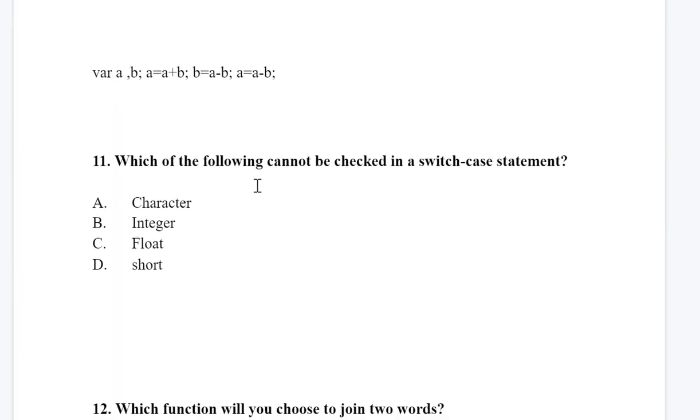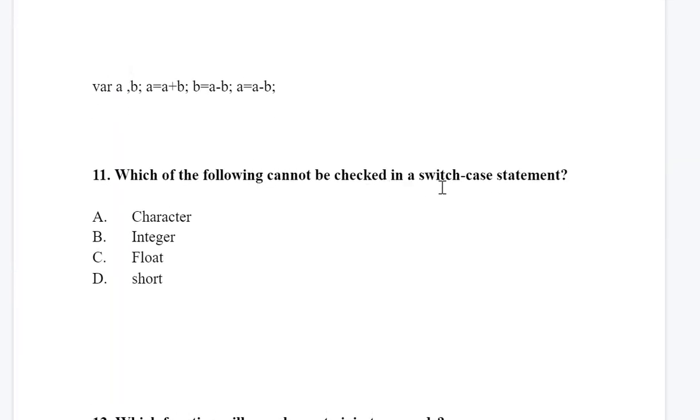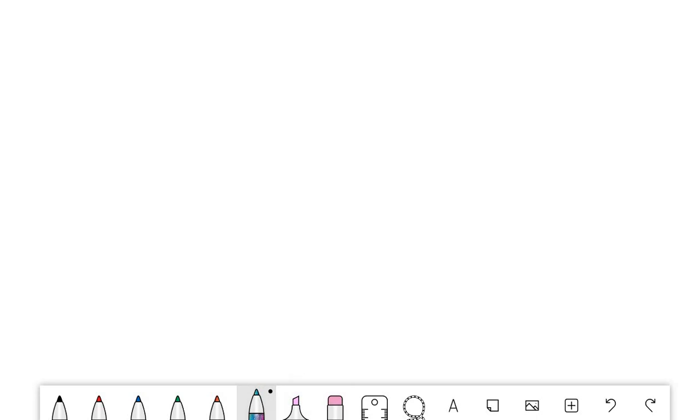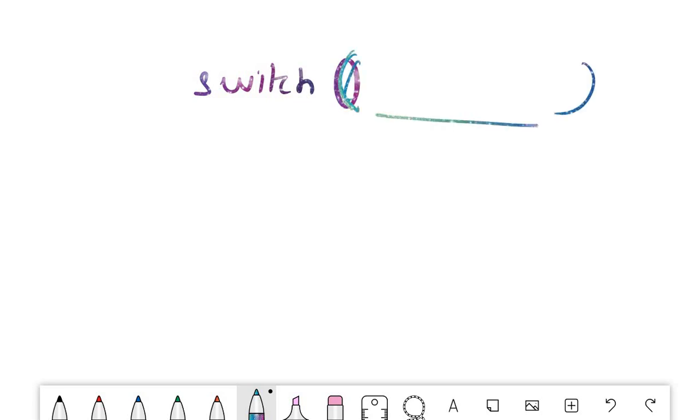Next is, which of the following cannot be checked in a switch case statement? Let us understand the question. When you are using the switch statement, inside the switch brackets you write an expression, sometimes just a, or sometimes any expression.